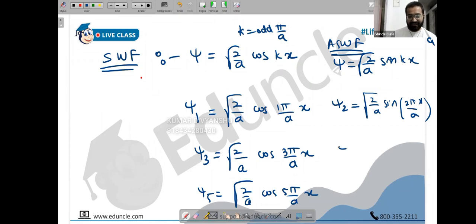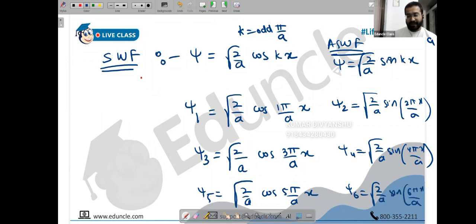It means I can only have psi 2, which is root of 2 by a sine 2 pi x by a. I can have psi 4, which is root of 2 by a sine 4 pi x by a. I can have psi 6, which is root of 2 by a sine 6 pi x by a. Psi 1 has cos, but psi 2 has sine. Psi 3 has cos, but psi 4 has sine. Psi 5 has cos, but psi 6 has sine.